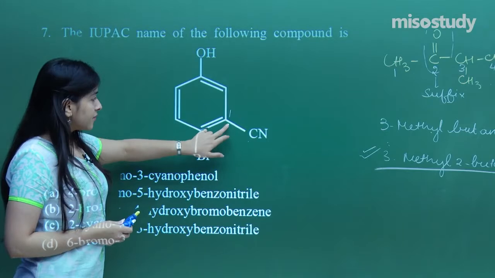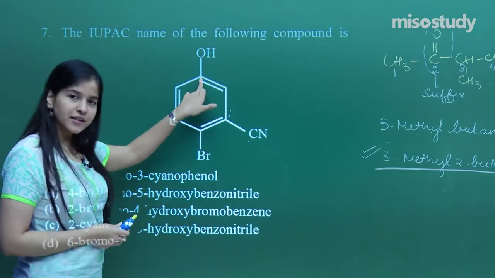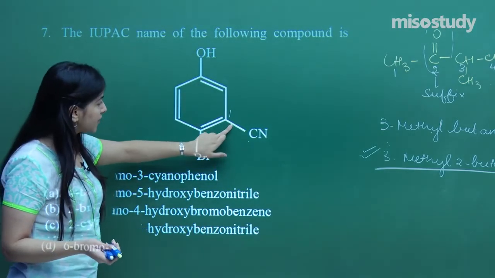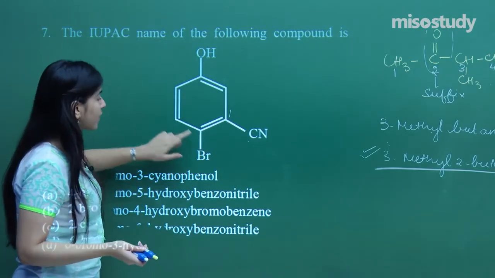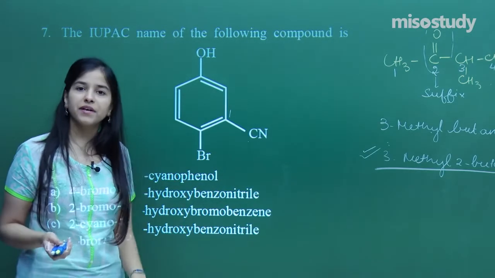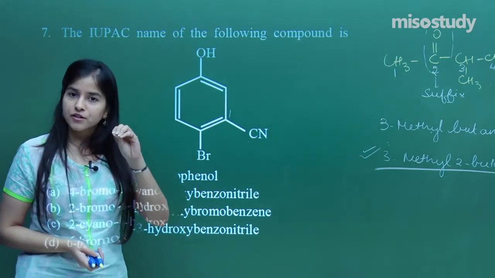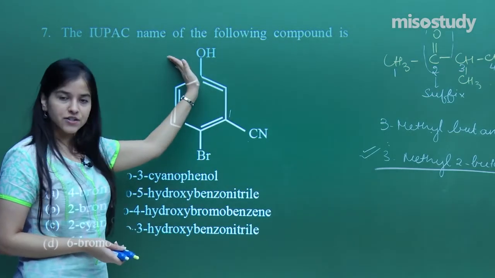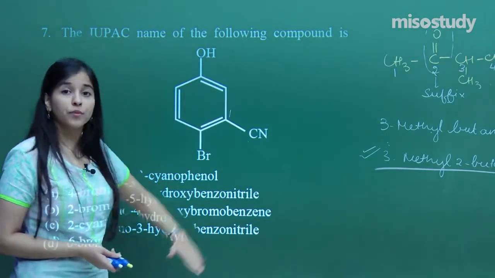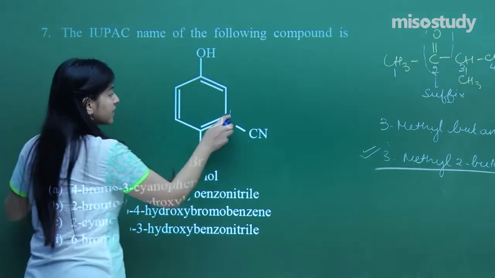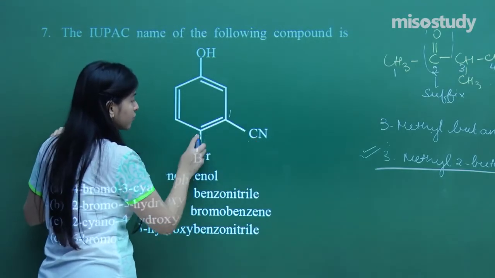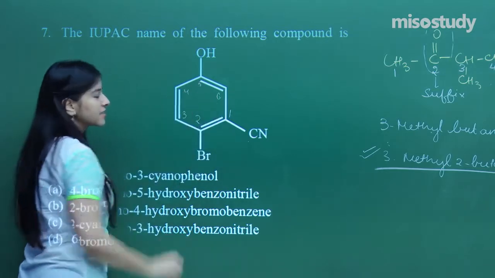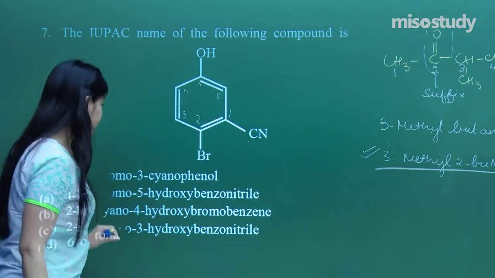Now, you need to move on to the other functional group. That would be the possible way. But if you see, if I move anti-clockwise, this bromine will be assigned the lowest possible number. So instead of moving in that direction, I'll be moving in this bromine direction. That means here I'll be giving 1 to this cyano group, 2, 3, 4, 5 and 6. So that is how we are going to number here in this case.